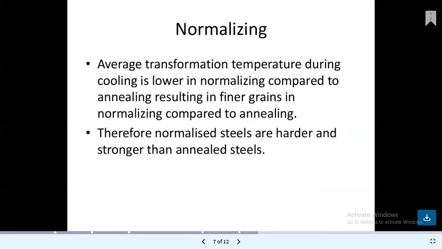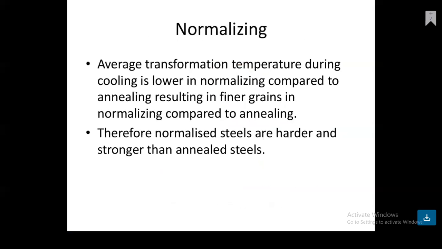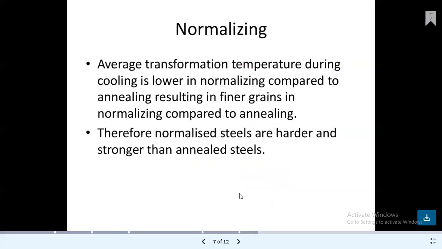The average transformation temperature during cooling is lower in normalizing compared to annealing, which results in finer grain in normalizing compared to annealing. Therefore, normalized steels are harder and stronger than annealed steels.